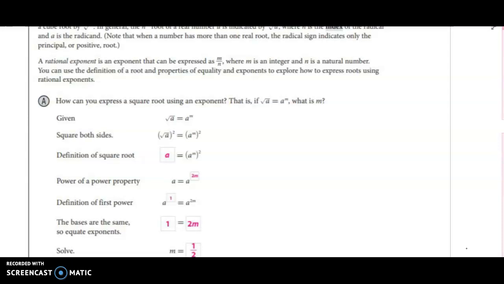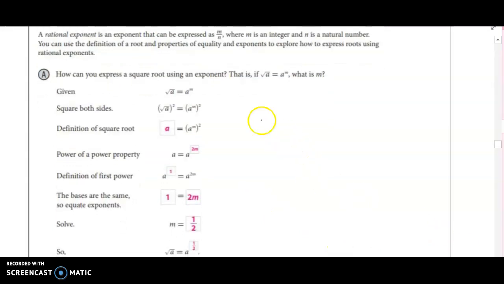Now you're not going to have to do this every time you go to solve these, but this is just to help you understand where what we're going to be doing with these is coming from. So how can you express a square root using an exponent? That is, if the square root of a equals a to the m, what is m?